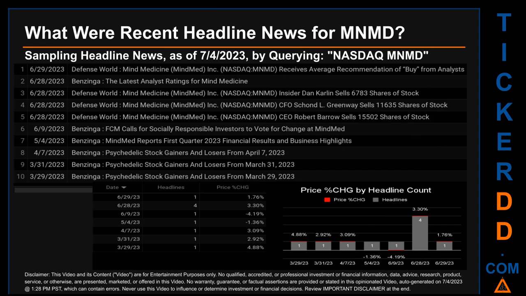What were recent headline news for MNMD? Today, Tuesday, July 4, 2023, I sampled one of our news aggregators for latest headlines for this ticker. I did so by searching specifically by a keyword that may appear, broadly, in the title or the body, of discoverable news articles. The keyword that I used was a combination of the exchange and the ticker symbol, NASDAQ: MNMD. The results show 10 unique headlines, published across 7 unique dates. Publication dates spanned 92 days.